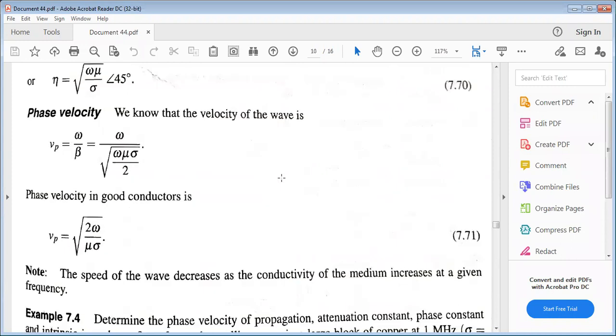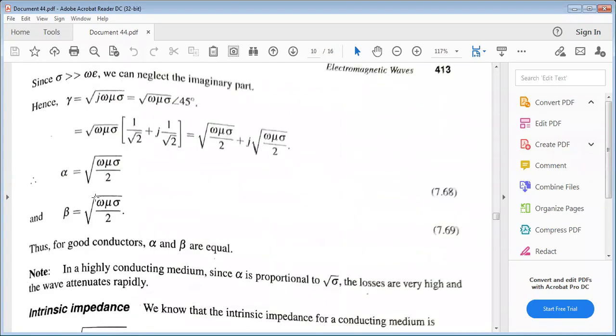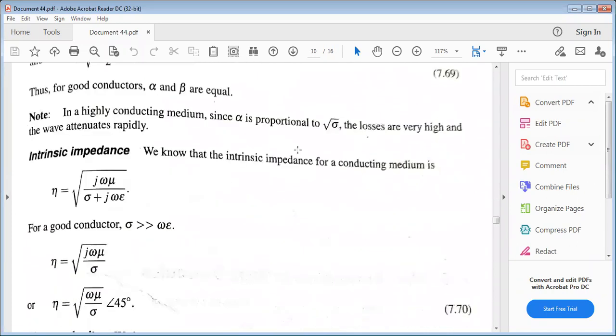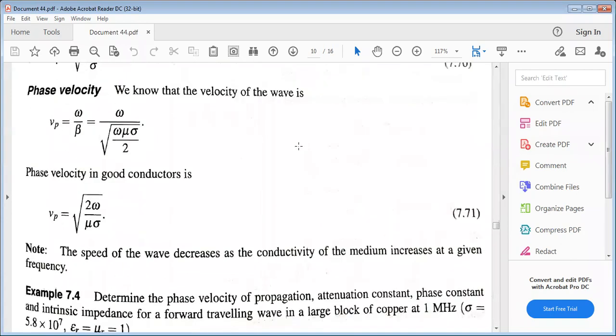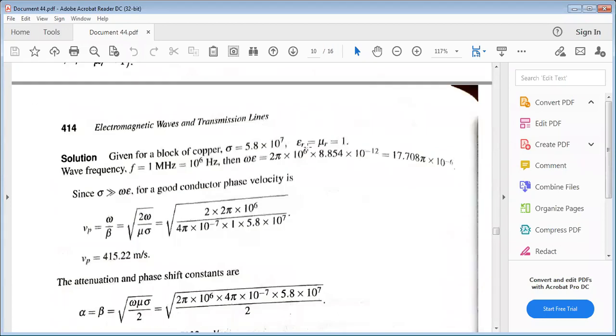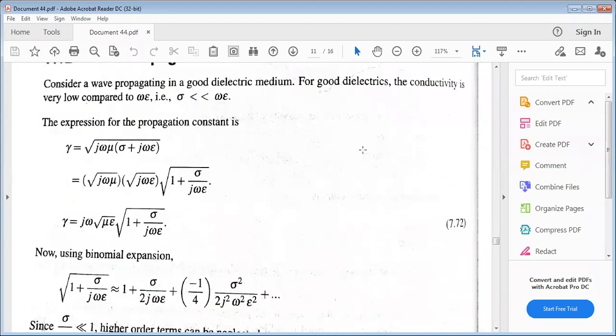For pure conductors, the attenuation constant alpha and phase constant beta are the same, that is square root of omega mu sigma by 2. The intrinsic impedance is also covered. So this is the concept now.